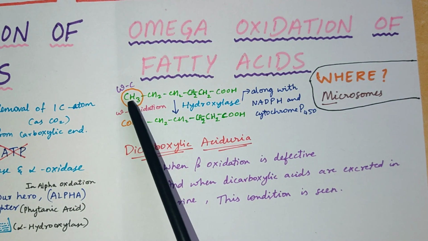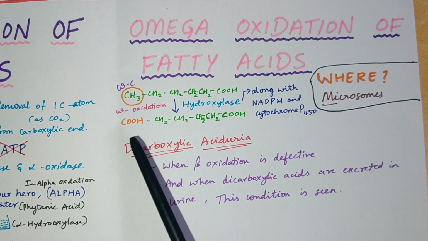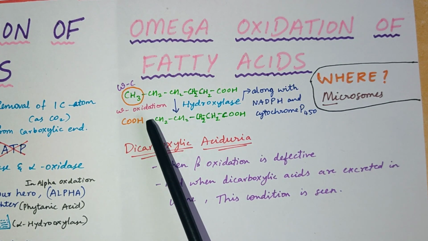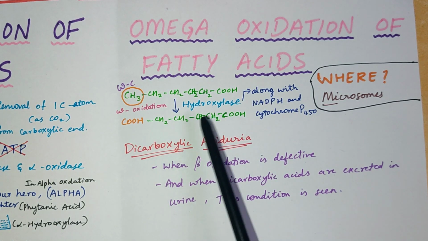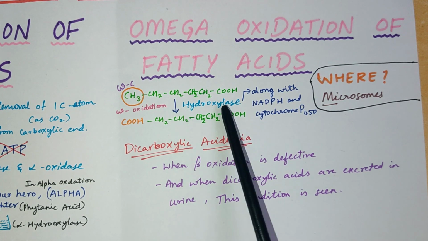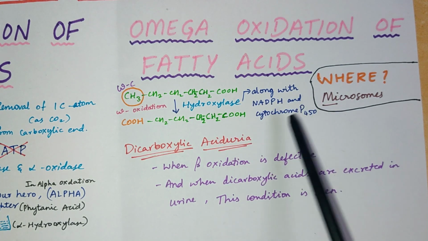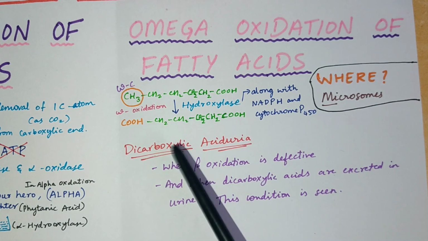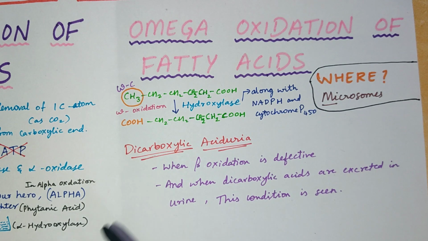This methyl group will be oxidized into a carboxylic group, and this step is called omega oxidation, as there is involvement of the omega carbon. And this step is done by the enzyme hydroxylase, and along with this hydroxylase, NADPH and cytochrome P450 will also help in this step, that is the conversion of methyl group into carboxyl group.